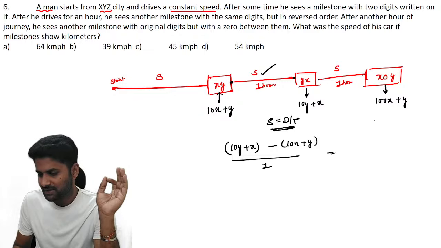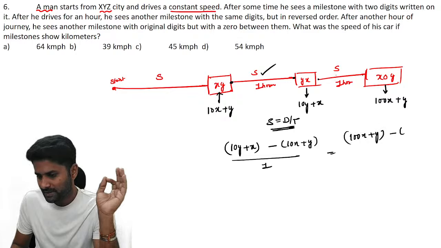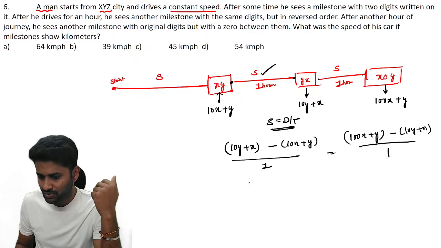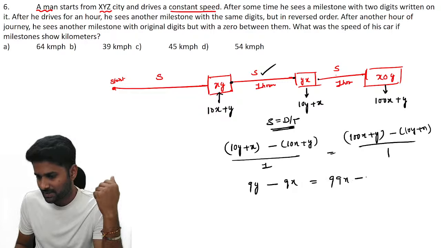In the same way, the speed is the same here, right? The distance is 100x plus y minus 10y plus x, and the time is 1 hour. Let's go through the simplification. 10y minus y is equal to 9y, and the 9x is equal to 99x minus 11y.